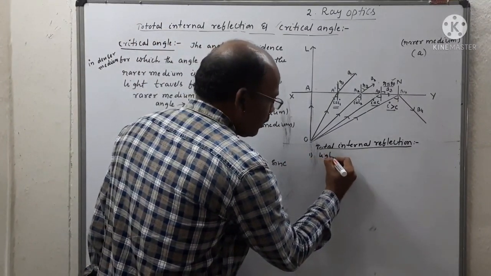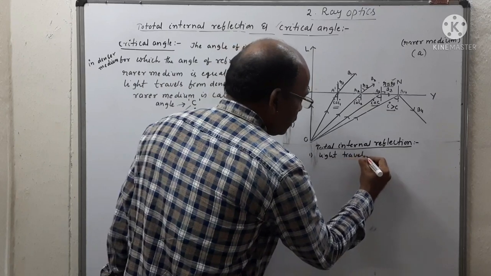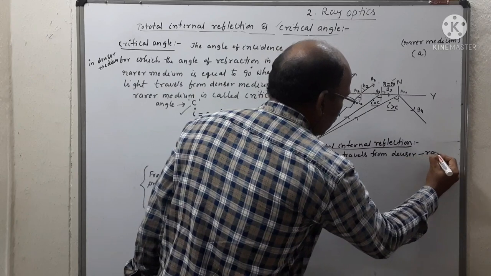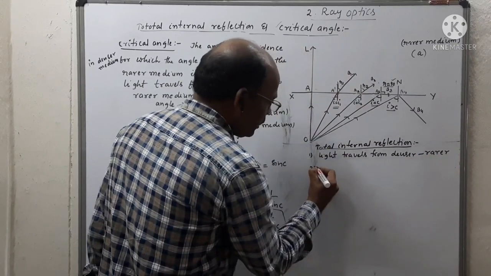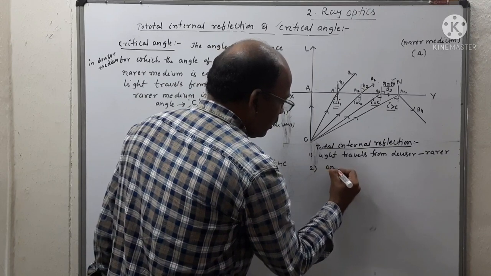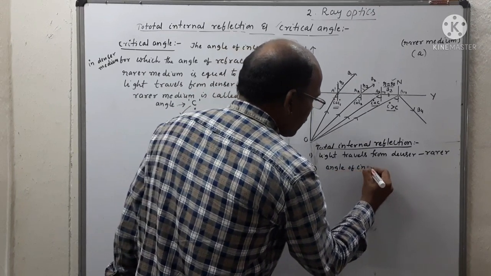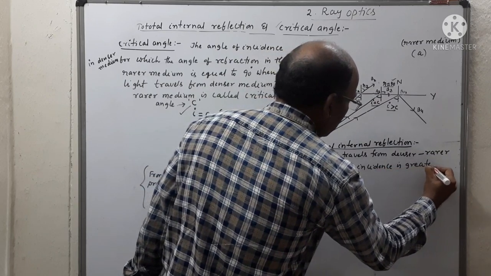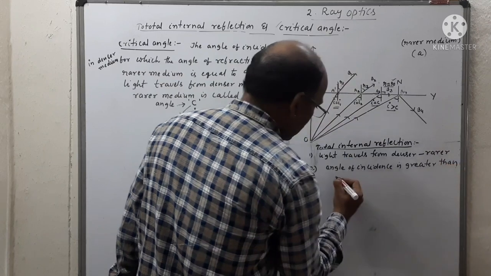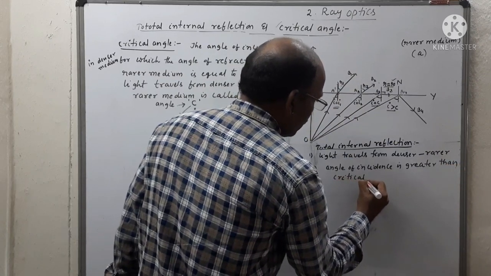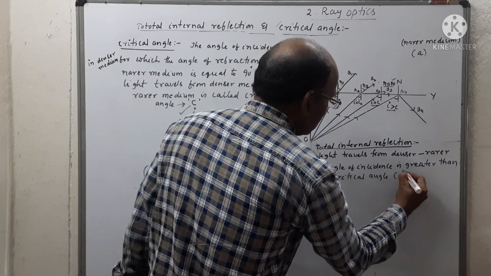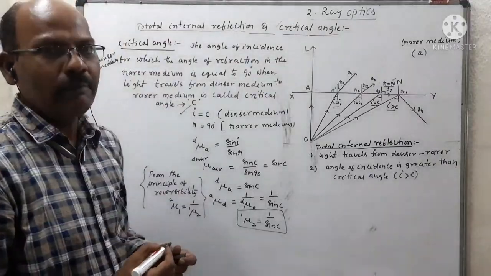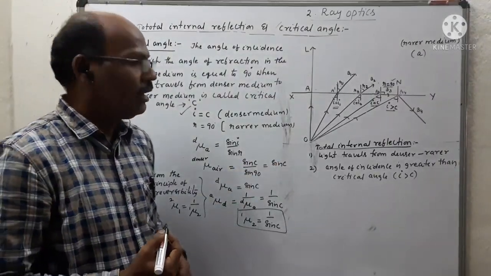First, light travels from denser to rarer medium. The second is the angle of incidence is greater than the critical angle, that is i greater than C. Then we get the definition of critical angle and total internal reflection.